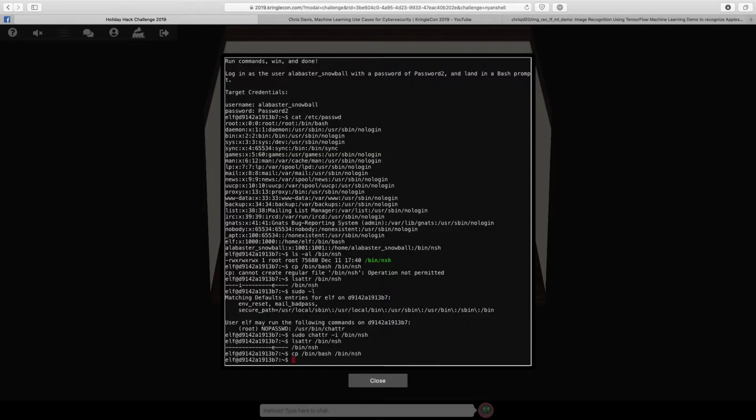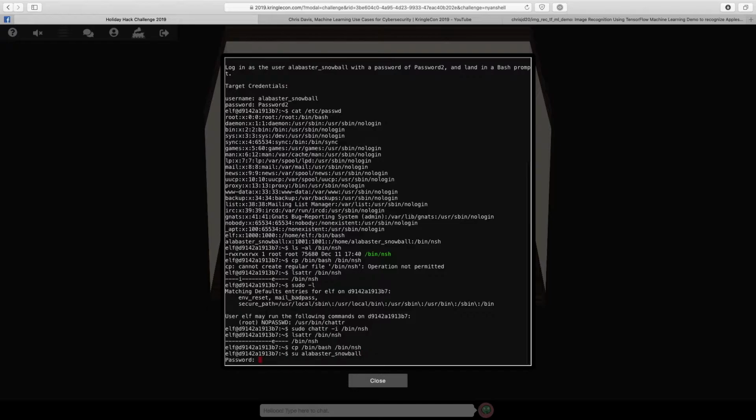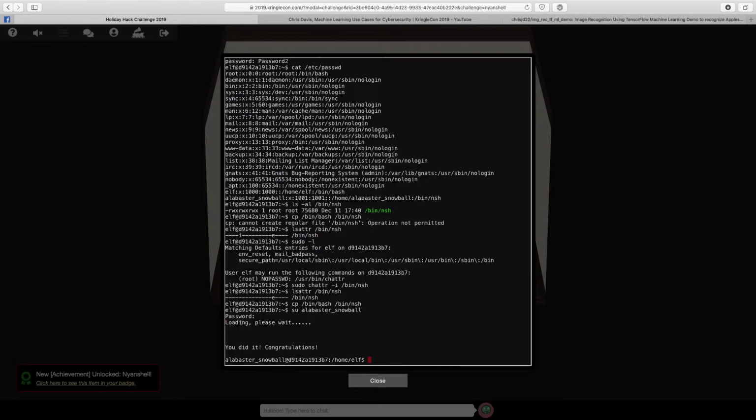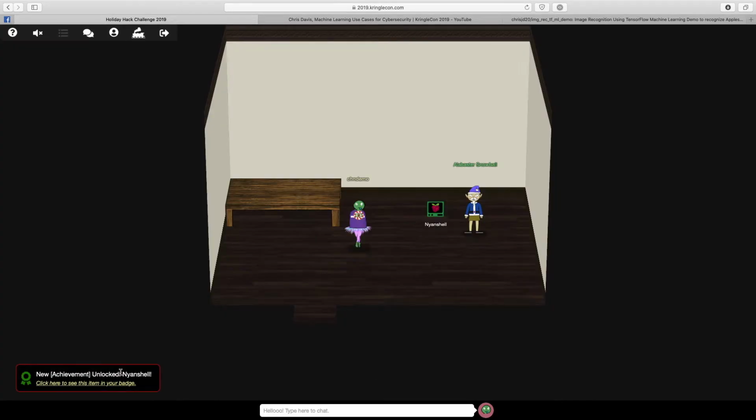So let's try logging in as Alabaster, because now Nyanshell basically is replaced with a copy of bash. Alabaster. Learn to type, Thomas. Alabaster Snowball. Yeah, there we go. And password2. And now we are in bash. Perfect. So that's done. Let's finish that conversation here.